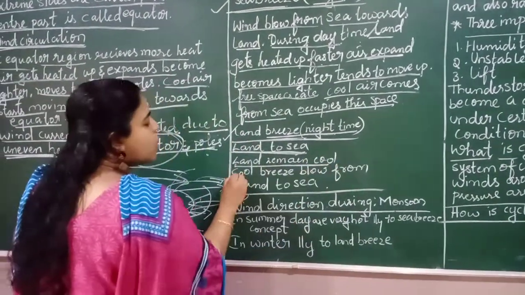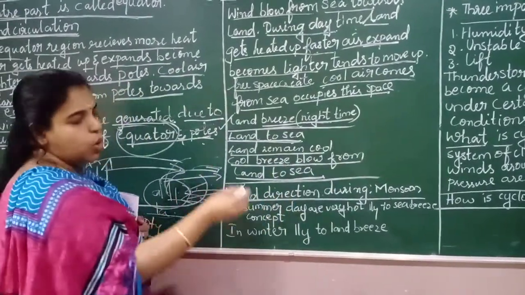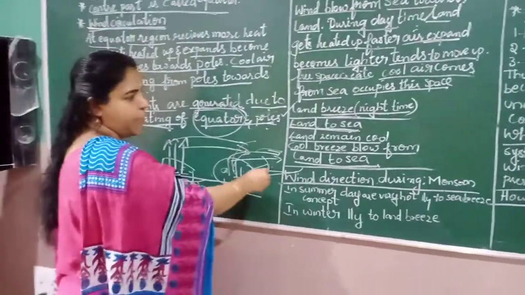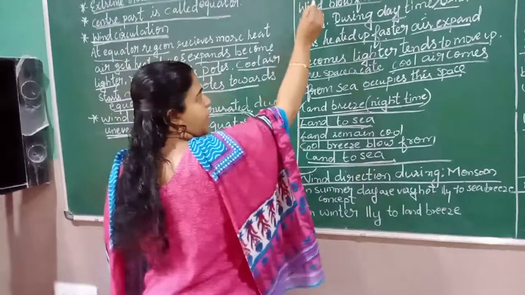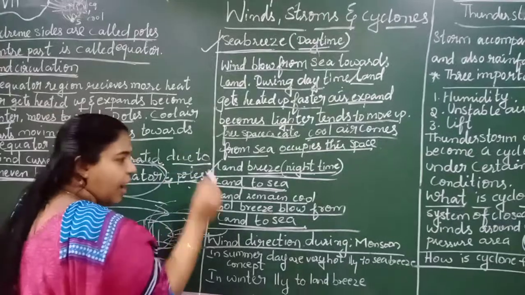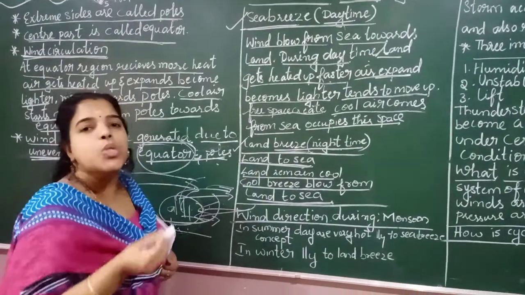What will happen? The cool breeze blows from land to sea. The same reason is happening here but in reverse. In the sea breeze, cool air blows from sea to land, but at night time the cool air blows from land to sea.